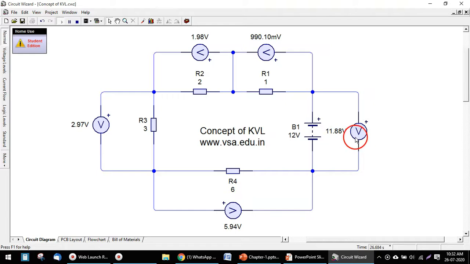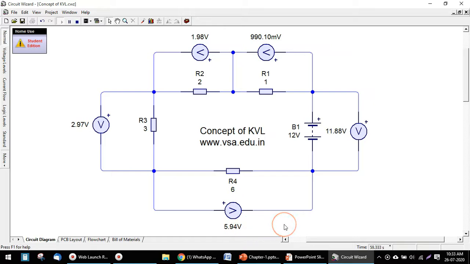So this voltmeter is showing this voltage, and when the current is flowing in this circuit, this voltmeter, which is connected across the 1 ohm resistor, is showing almost 1 volt here. Here it is showing 2 volt because it is connected across this 2 ohm resistor. Here it is showing approximately 3 volt across the 3 ohm resistor. The resistance value here is 6 ohm, so the voltage is almost equal to 6 volt.